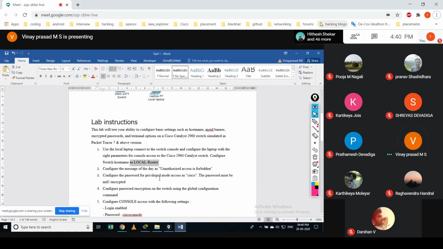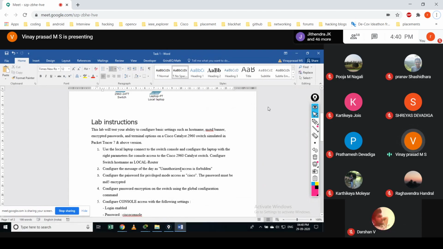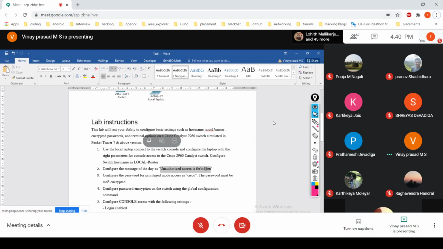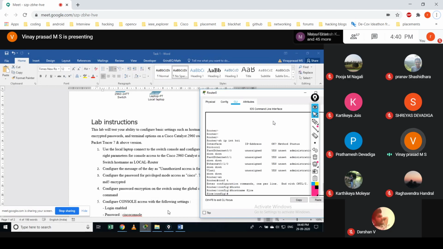Okay. So the next one is we are configuring the message of the day, such as unauthorized access forbidden. So we are now giving some sort of message to whoever logs into this device. To set the host name, it's very simple. You just give hostname followed by the name which you'd like to give.